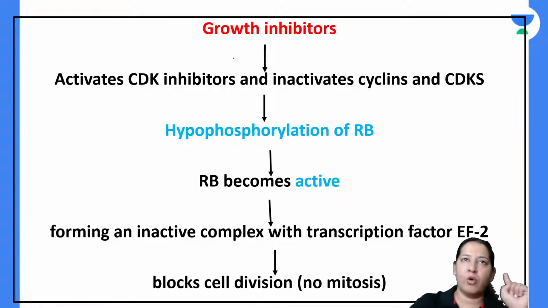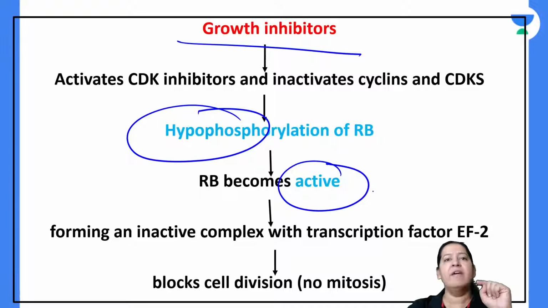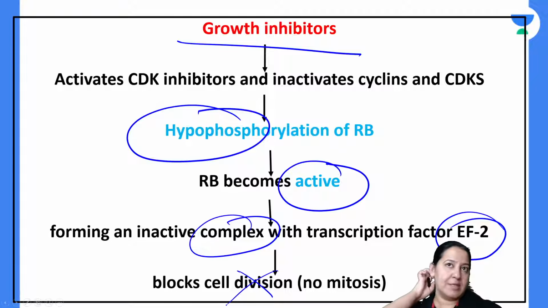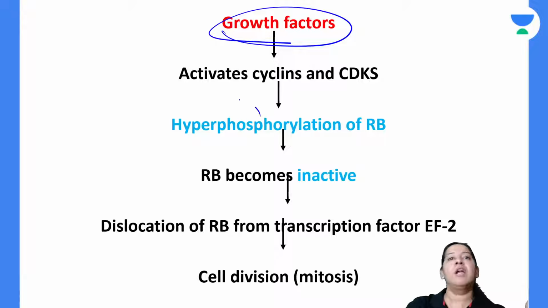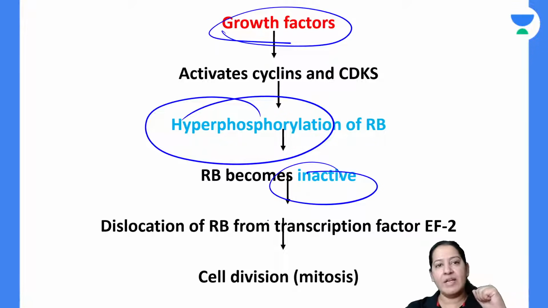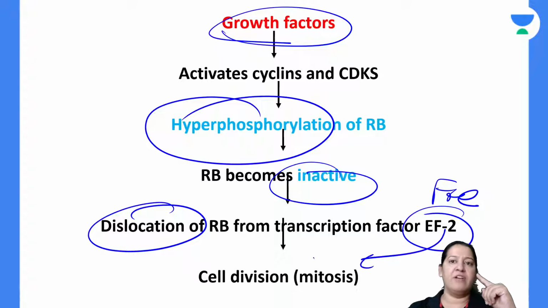Come on. So when growth inhibitor is coming, there is hypophosphorylation. It becomes active. It holds E2F. It forms a complex with E2F. And since E2F is not free, it is inhibiting the mitosis. There is no mitosis. But when growth factor is coming, instead of hypo, it becomes hyperphosphorylated. Instead of active, it becomes inactive. So it dissociates from E2F. E2F will become free and this E2F will cause the mitosis.